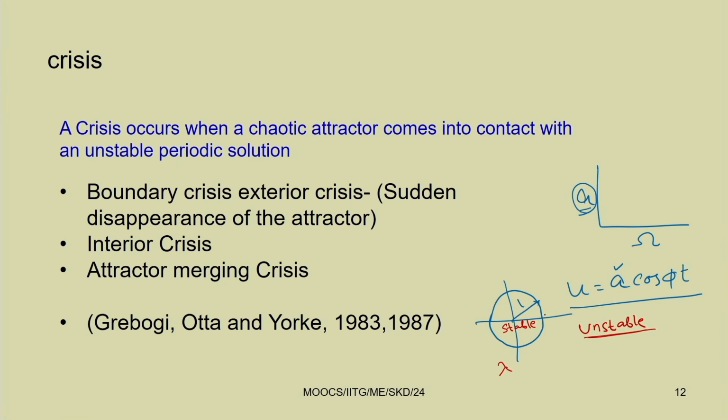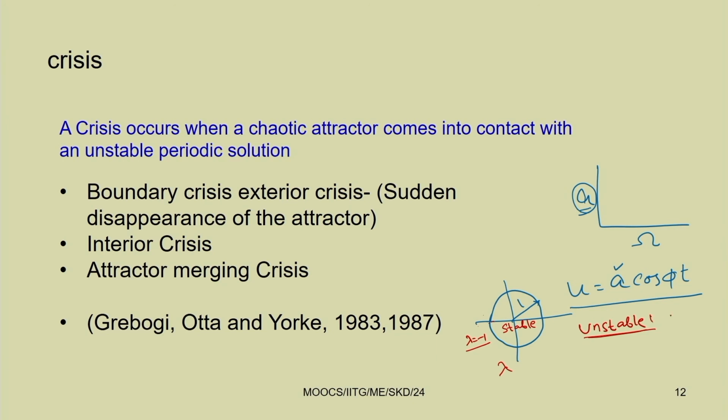When it is at +1, then you can have a periodic solution. When it crosses the limits of the cycle by lambda equal to -1, then you can have 2 periodic solutions. So, all those bifurcations. That is the period doubling bifurcation. When it leaves the unit circle through -1, there will be period doubling, and that period doubling may further double to give the period doubling route to chaos.